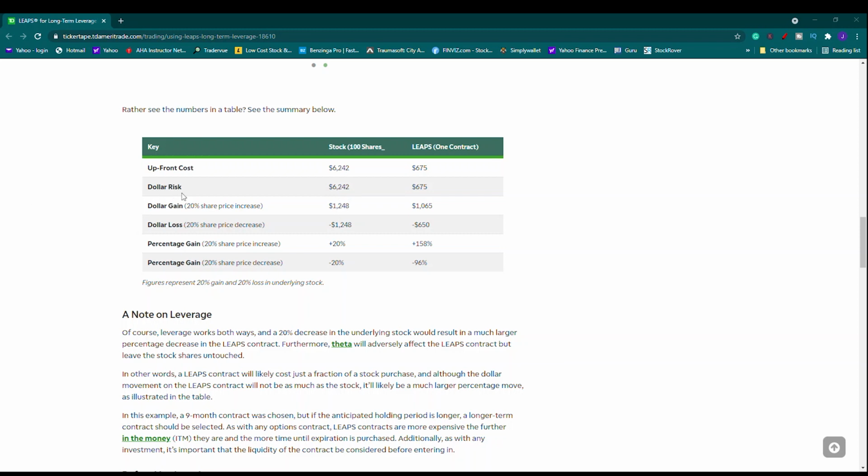As the 100 shares increase 20%, the profit is $1,200, and with the LEAP option you would make $1,000. But in percentage terms, there's a 20% profit if your share price increases 20%, as opposed to 158% profit. So there's more chance for percentage gain when you purchase LEAP options.